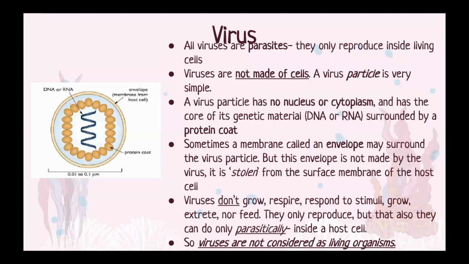Virus. All viruses are parasites. This is because they only reproduce inside other living cells. Viruses are not really made up of cells. A virus particle is very simple. A virus particle has no nucleus or cytoplasm and has a core of its genetic material, which is the DNA or RNA, surrounded by a protein coat. Sometimes a membrane called an envelope may surround the virus particle. But this envelope isn't made by the virus. Instead, it is stolen from the surface membrane of the host cell.